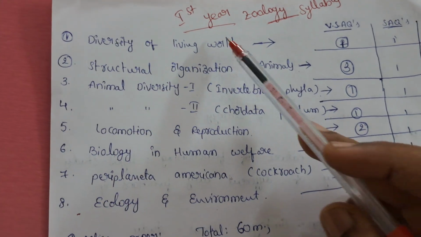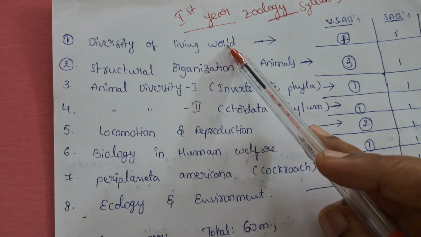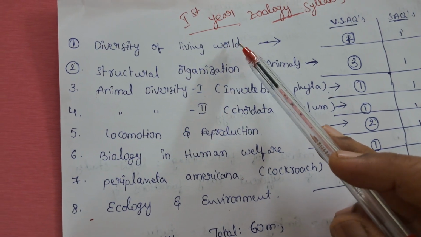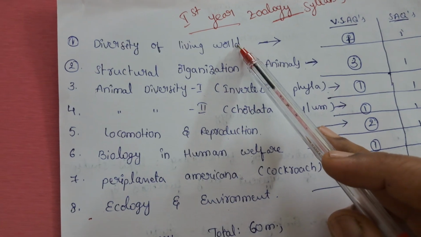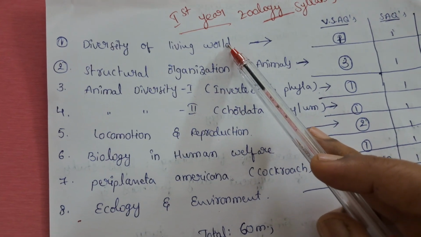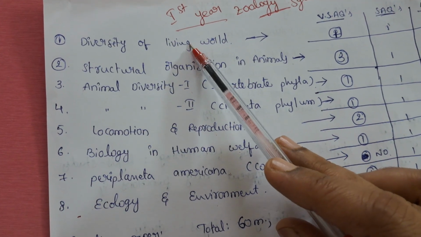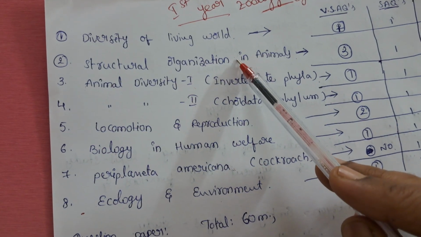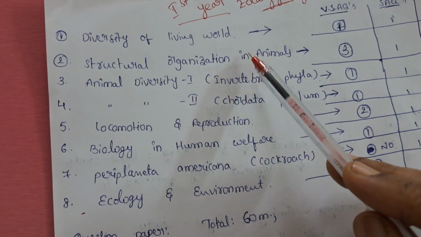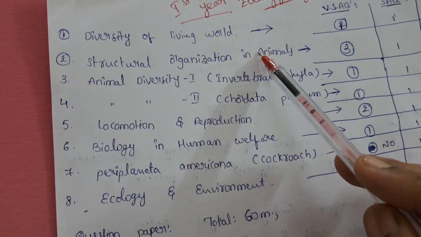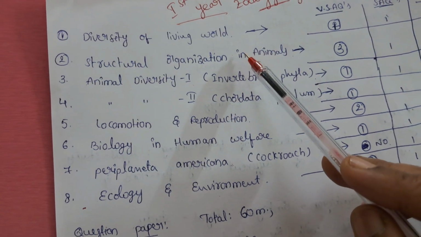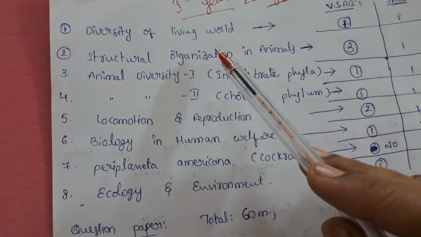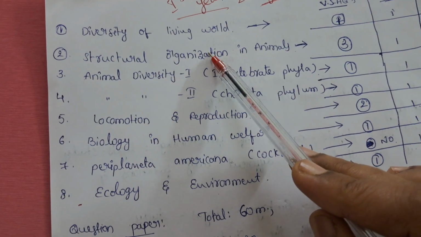In diversity of living world, you learn different types of species and how they live in different environments. In structural organization in animals, you study cell to organ to animal, how they are built up one by one.